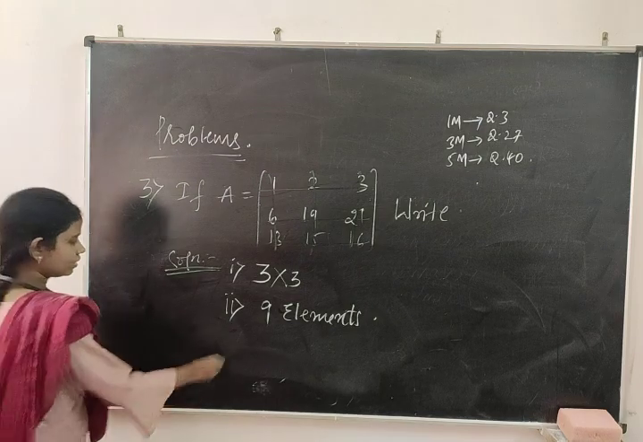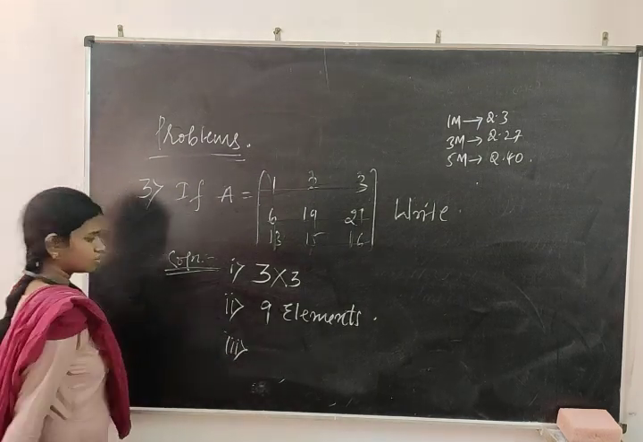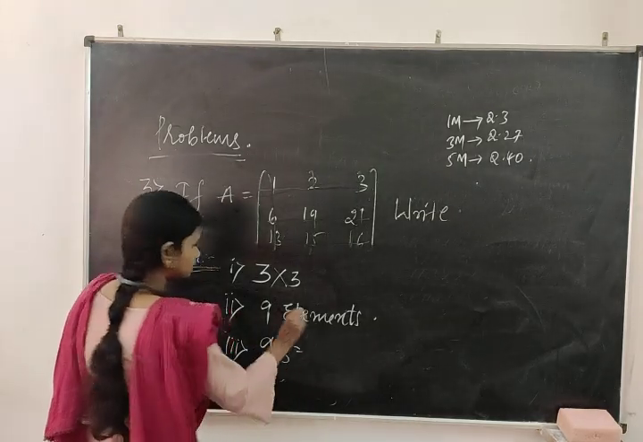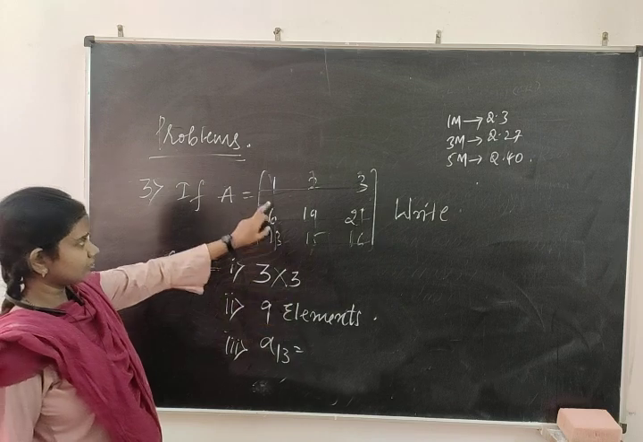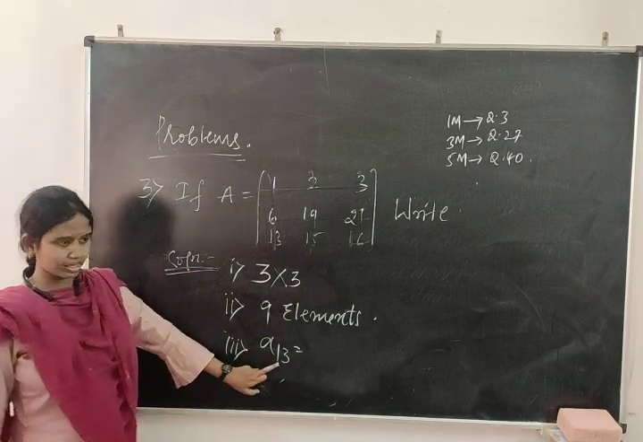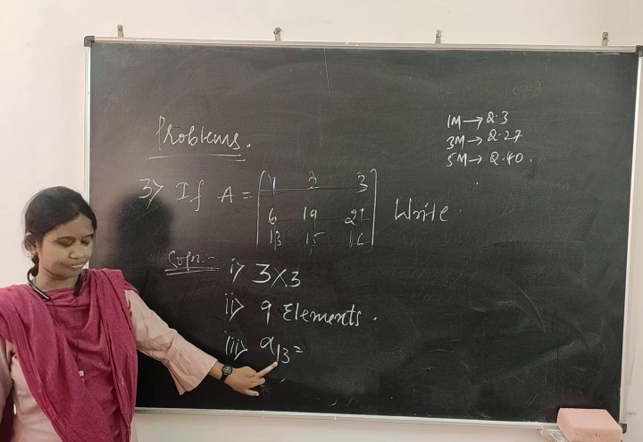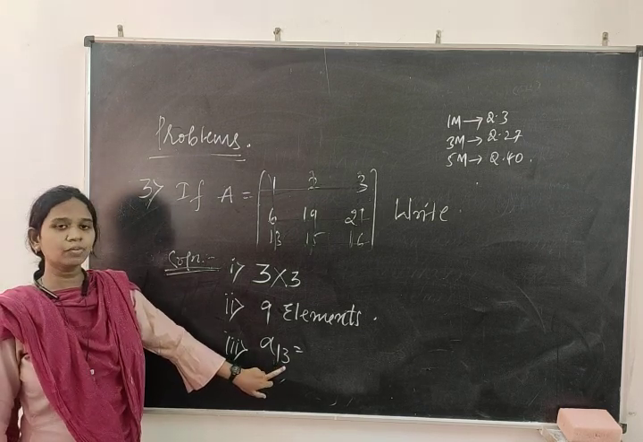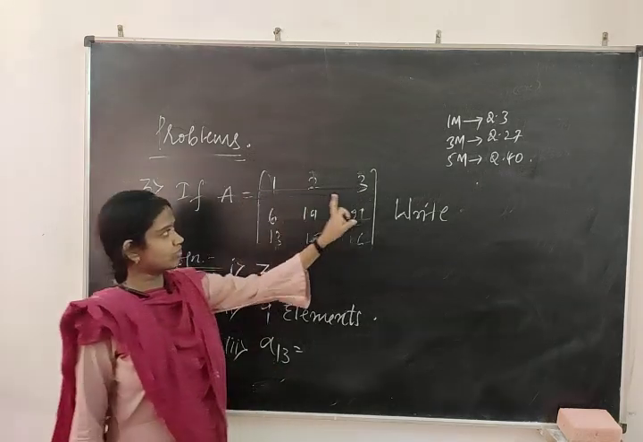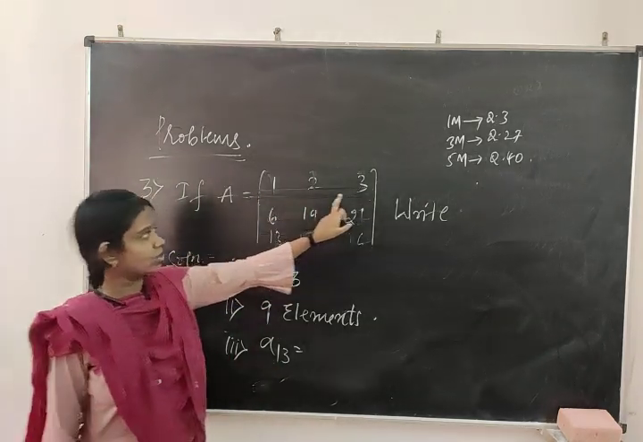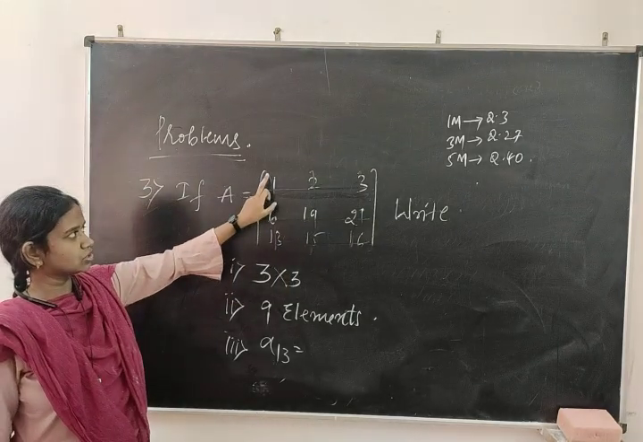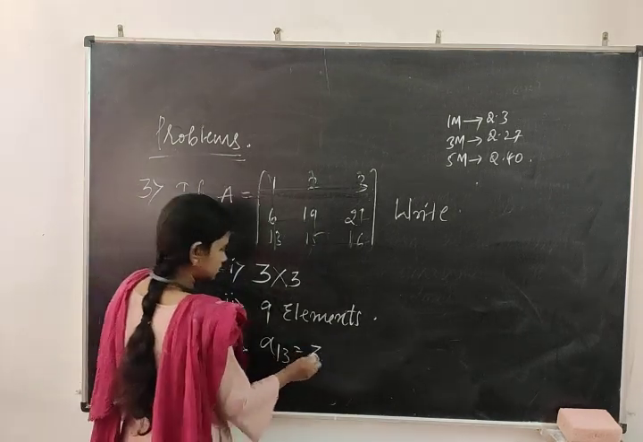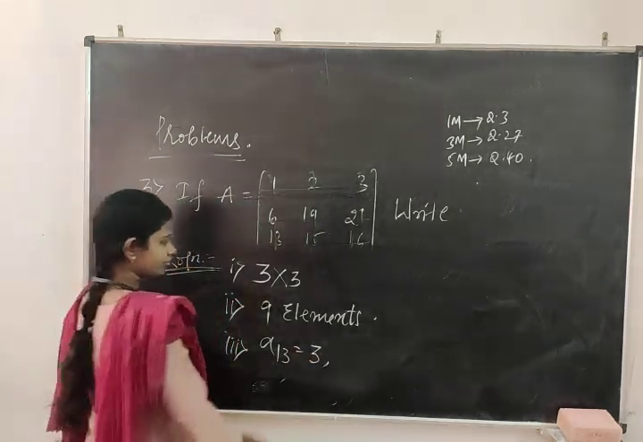Next you take the third bit. What is the third bit they are asking? If they are asking A suffix 1 3, what does it indicate? 1 indicates the first row. Move to the first row and refer to the third position value. Yes, we move to the first row, which is 1 2 3. In this 1 2 3, which is our third position? This is the first position, second position, and this is the third position. A1 3 is 3.